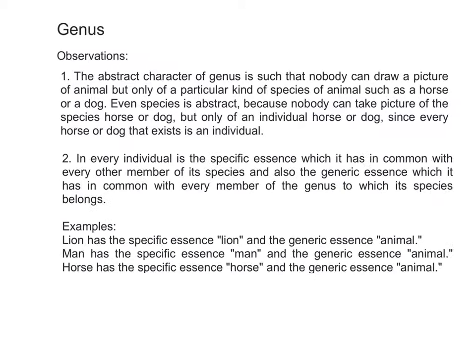In every individual is the specific essence which it has in common with every other member of its species, and also the generic essence which it has in common with every member of the genus to which its species belongs. For example, lion has the specific essence lion and the generic essence animal. Man has the specific essence man and the generic essence animal. Horse has the specific essence horse and the generic essence animal.